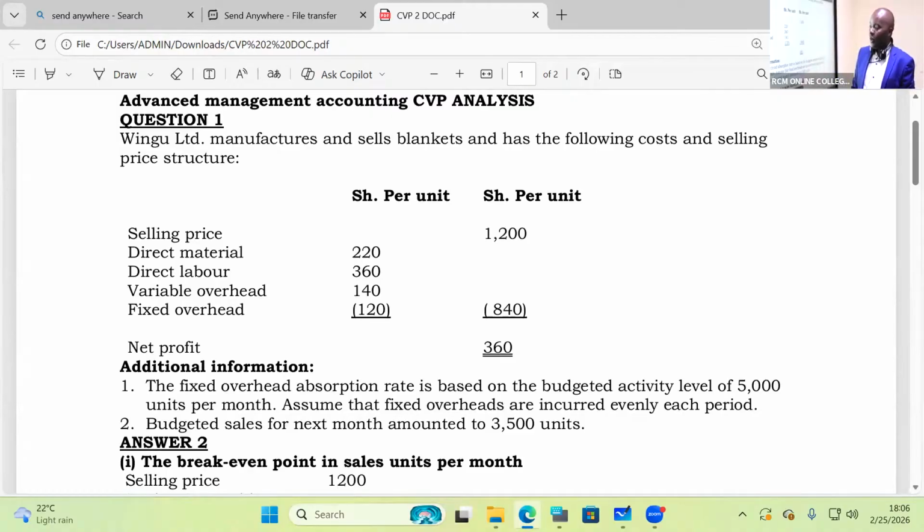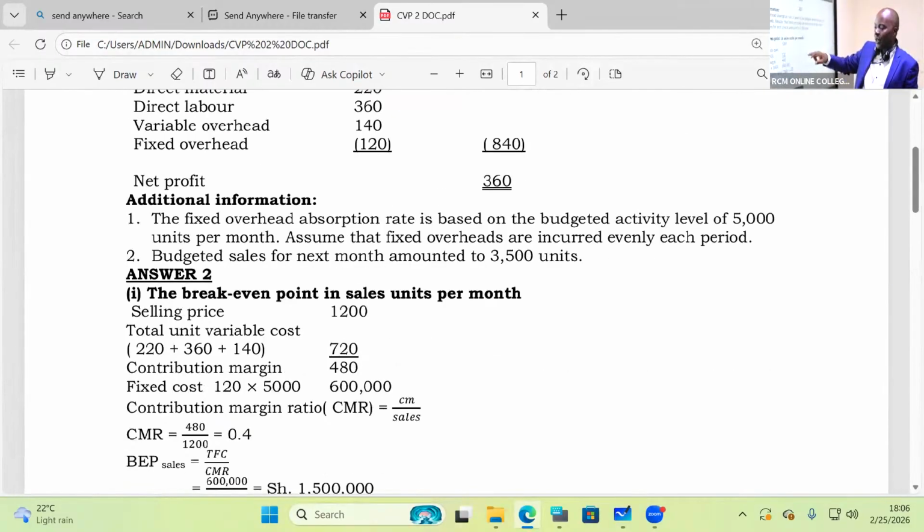We are told the fixed overhead absorption rate is based on the budgeted activity level of 5,000 units per month. Assume that fixed overheads are incurred evenly each period. Budgeted sales for next month amounted to 3,500 units. They want us to give them the break-even point. I think we read this question.